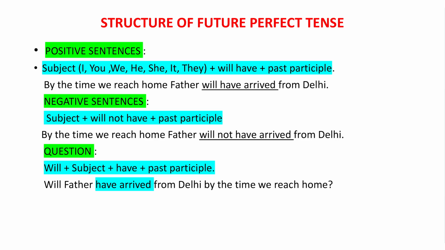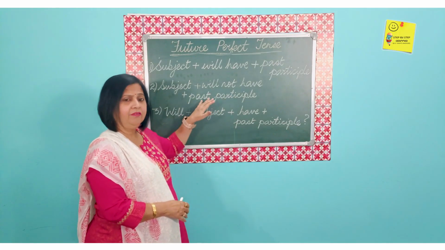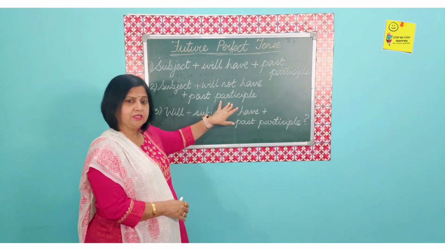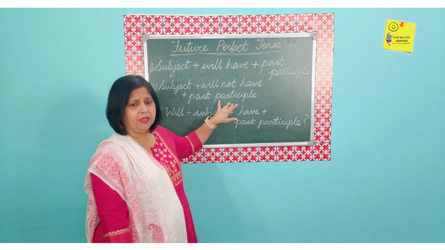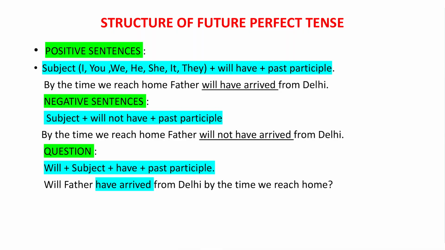The second example is that of a negative sentence. Same sentence: By the time we reach home, father will not have arrived from Delhi. So, you have father first, will not have arrived. That is, arrived is the past participle, from Delhi. And when we put it in the form of a question, we begin with will, followed by the subject father. Will father have arrived from Delhi by the time we reach home?